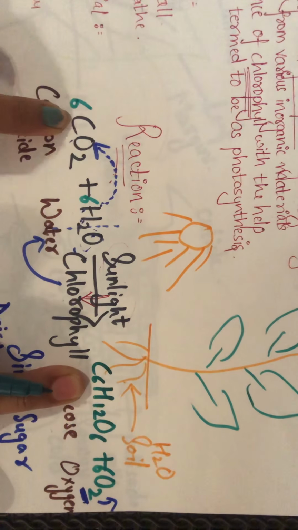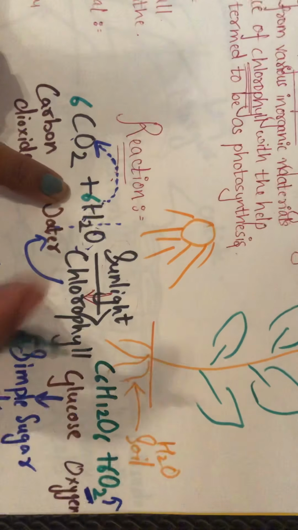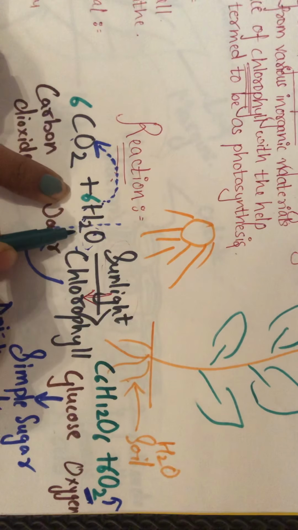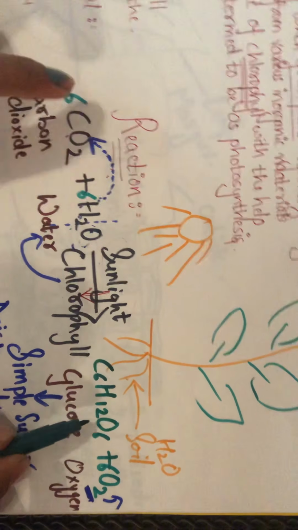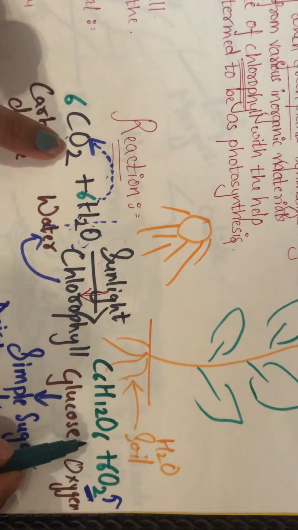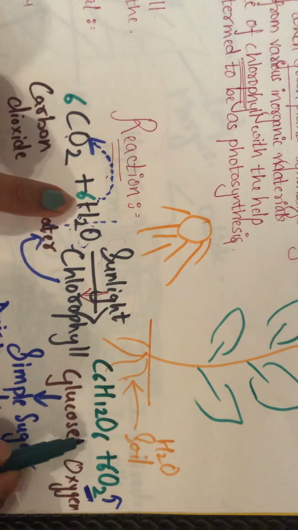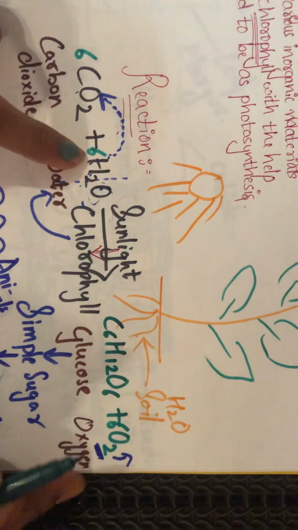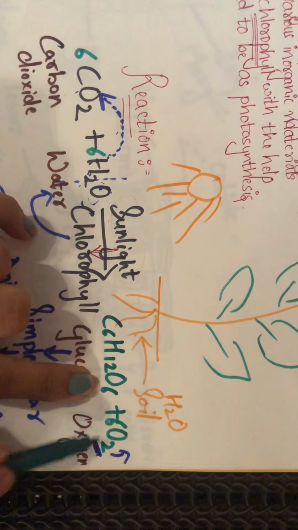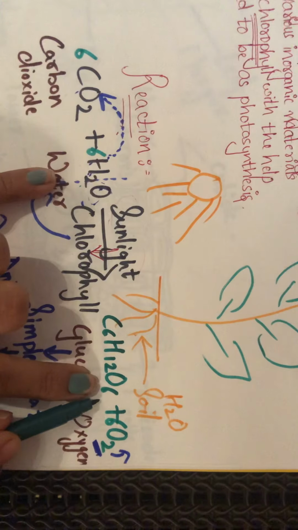Yes. Talking about the hydrogen part, we have 6 2s are 12 hydrogen. Here also we have 12 hydrogen. Talking about the oxygen, 6 2s are 12 and 6, that is 18. And over here also we have 6 2s are 12 plus 6, that is 18.